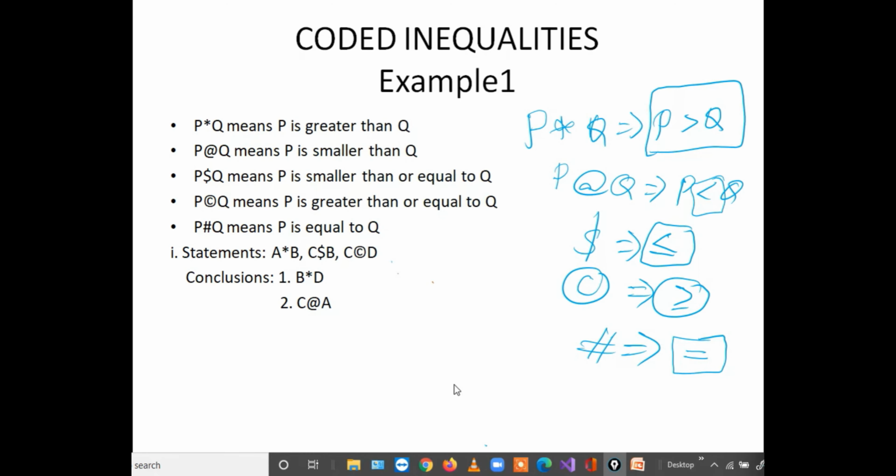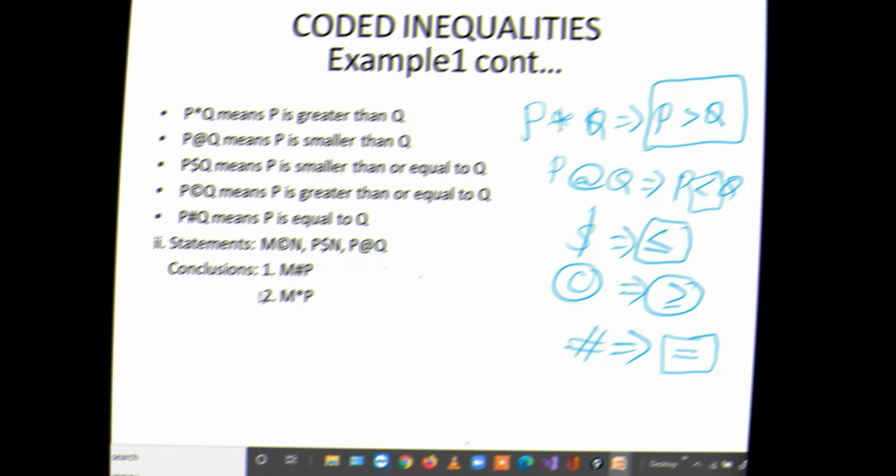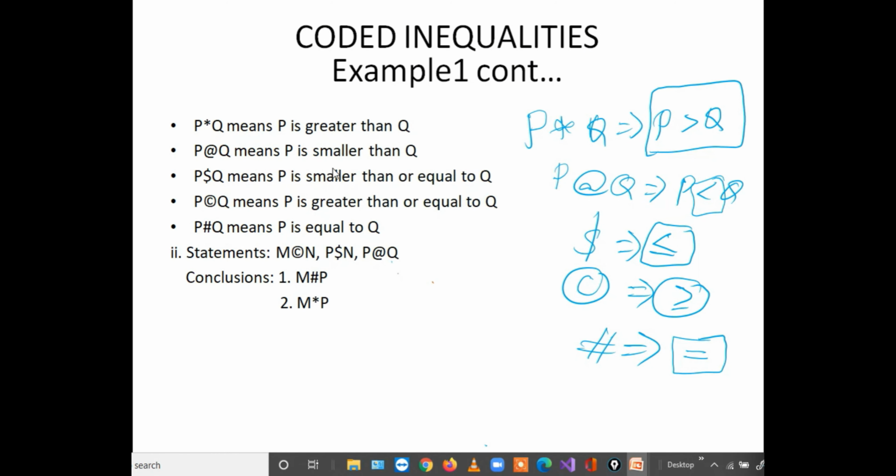We'll do one more question. Second question for the same coded symbols. First we'll decode it. This question also we'll do in the procedure first. So M to N, N to P, P to Q.